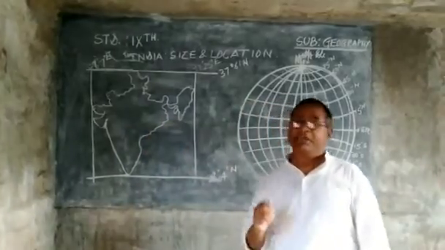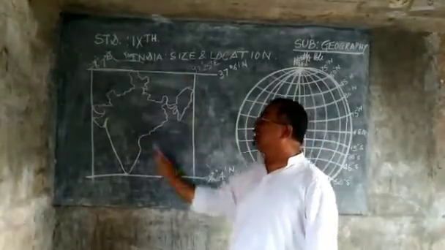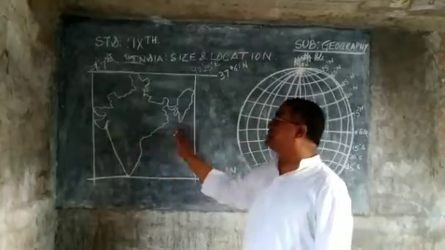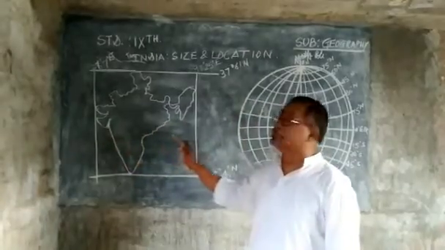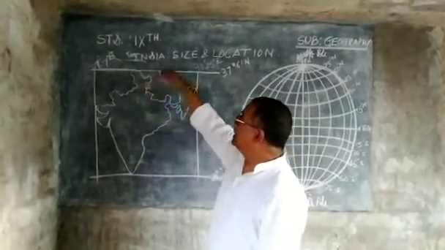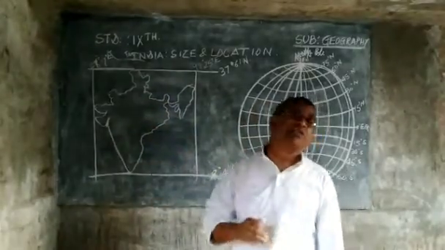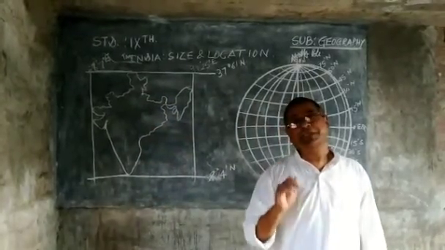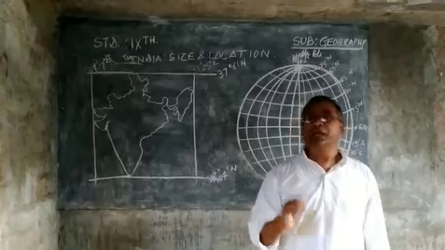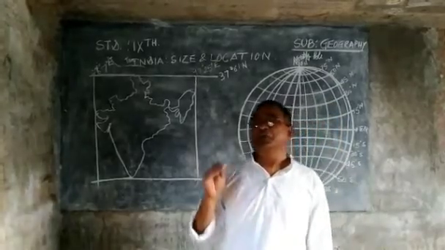This is the longitudinal location, and this is the latitudinal location. So with this latitude and longitude, we can easily find out where the country India is situated.